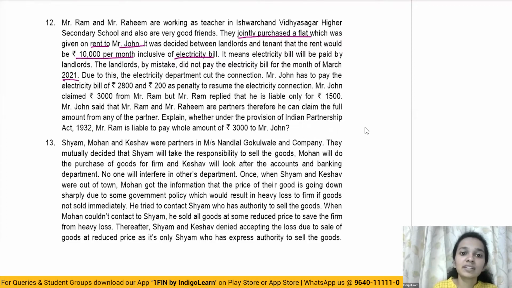Due to this, the department cut the connection of Mr. John, and Mr. John has to pay the electricity bill of 2,800 and 200 is penalty to resume the electricity connection. So this was the situation which happened.